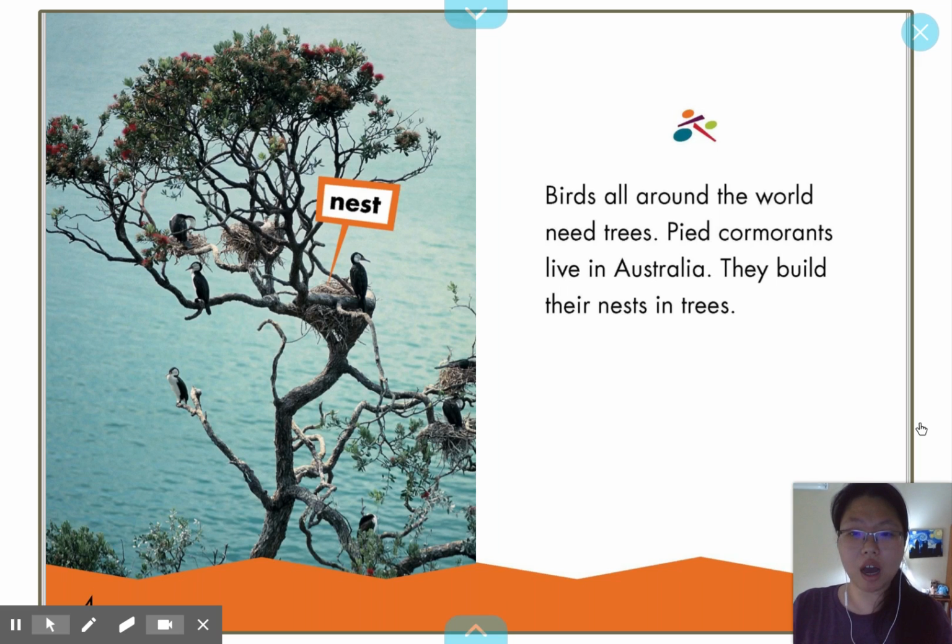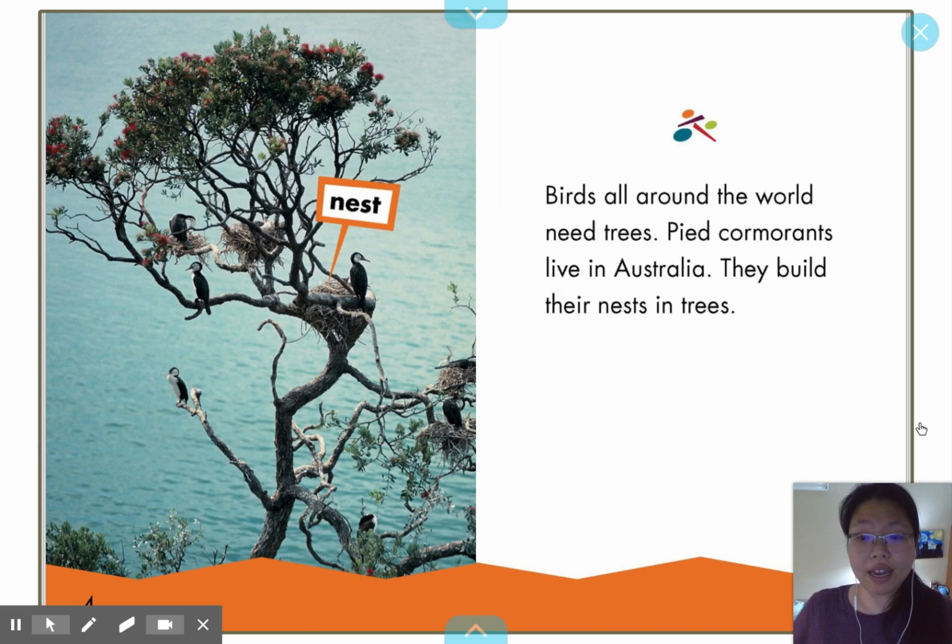Birds all around the world need trees. What does the author think about the trees and the birds? The author thinks birds around the world need trees. You know where else I can find what the author thinks about the topic?